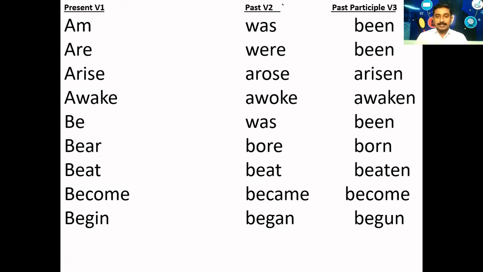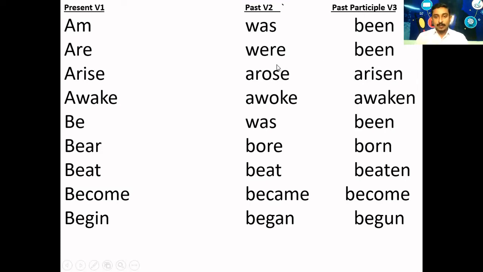Before we learn tenses, we need to learn the conjugation of verb. Please look at the word arm. Was is the past tense and been is the past participle form.